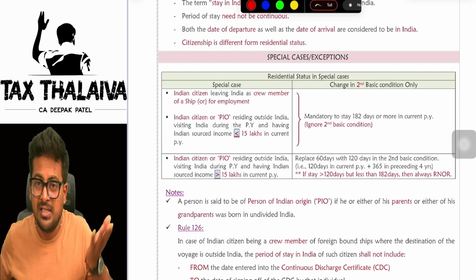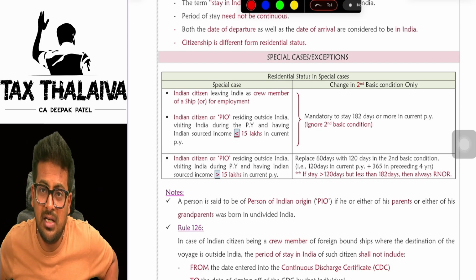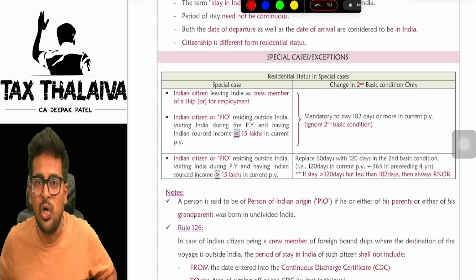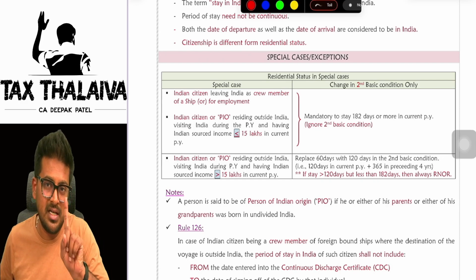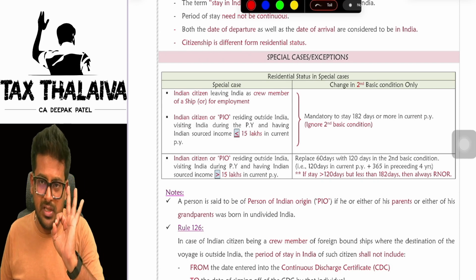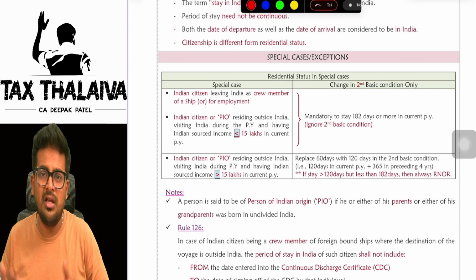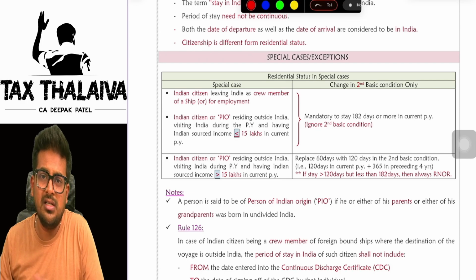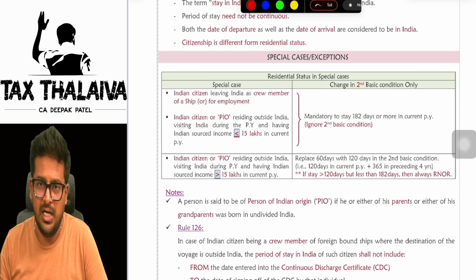What is the second basic condition? 60 days in the current year, 365 days in the last 4 years. Just ignore that condition. Only one condition applies to them, which is 182 days or more. So once they satisfy this 182 days or more in the current previous year, then you will check the additional conditions, and then you will determine the residential status.